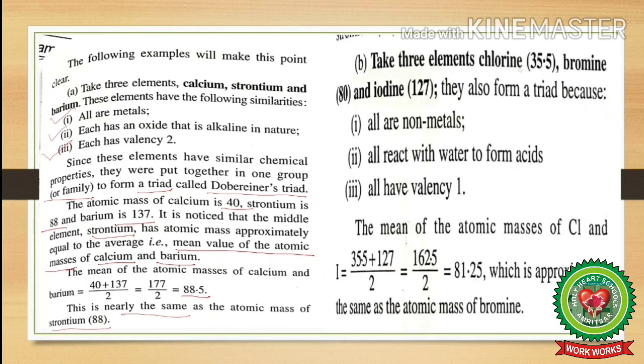Take three elements, chlorine, bromine and iodine. They also form a triad because all are non-metals, all react with water to form acids, and all have valency 1, that is, they are monovalent. The mean of the atomic masses of chlorine and iodine comes out to be 81.25, which is approximately the same as the atomic mass of bromine, that is 80.